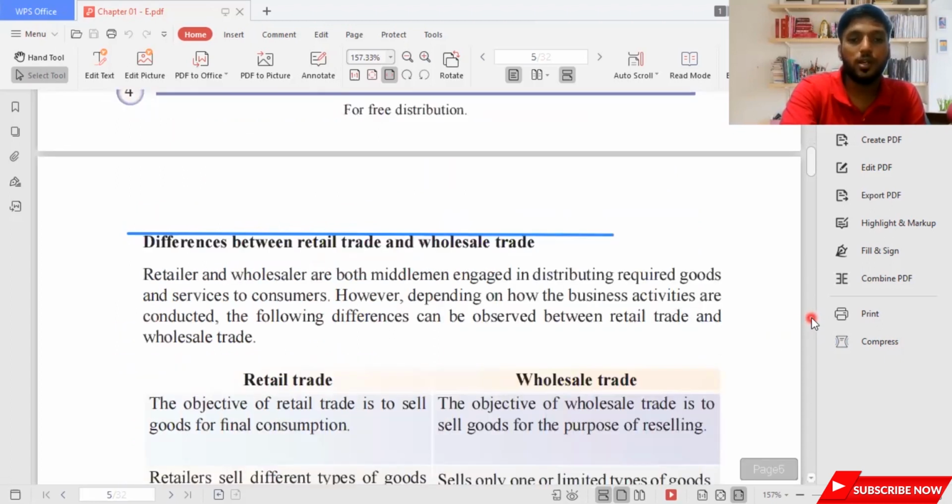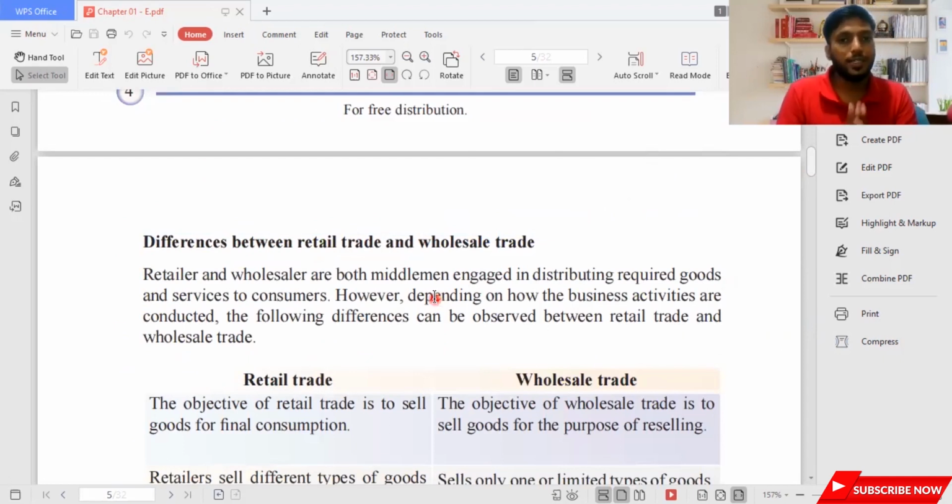Then we move on to the next part. We're going to see differences between retail trade and wholesale trade. This is a highly tested area, and the examiner loves this particular area. He always asks what is the difference between retail trade and wholesale trade.